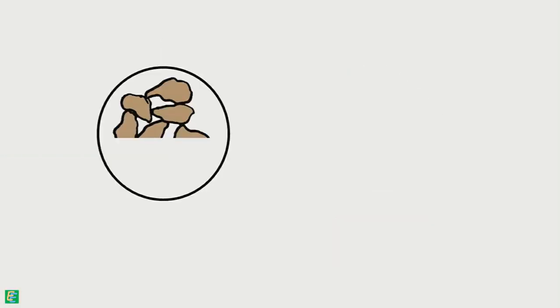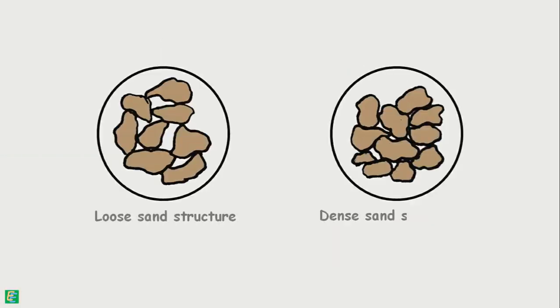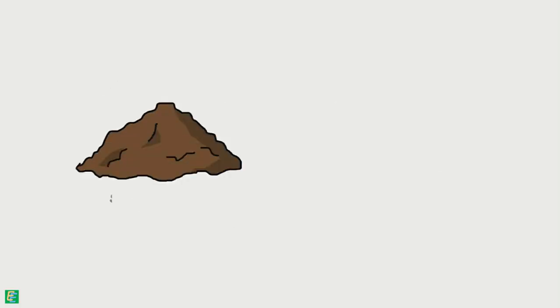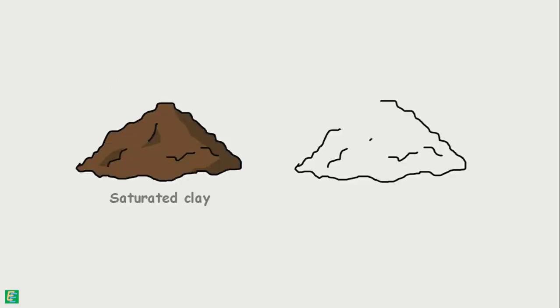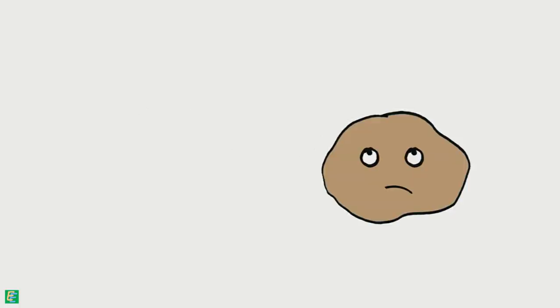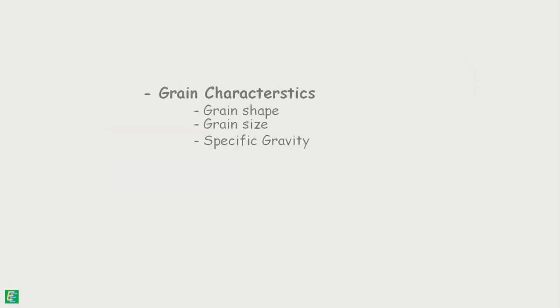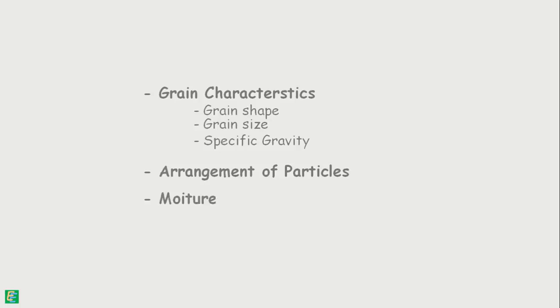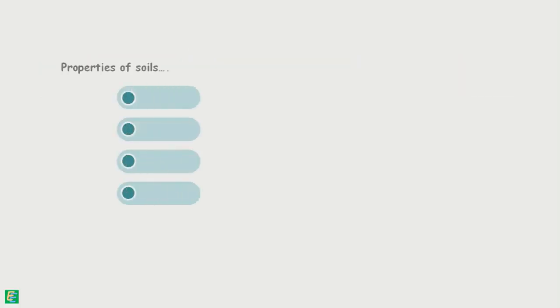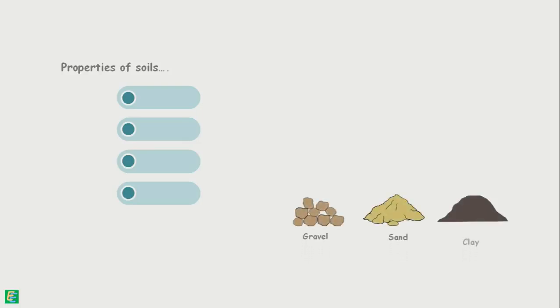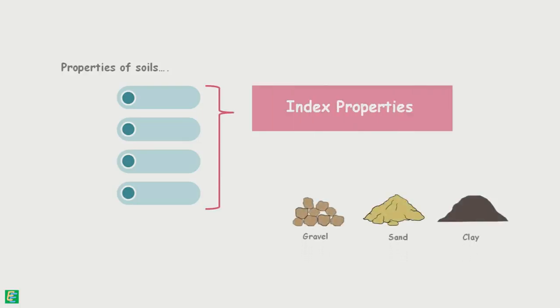A loose sand will behave differently from the same sand if it is dense. Similarly, saturated clay will behave differently from the same clay in the dry state. So, to understand the behavior of soil, we try to evaluate its properties in terms of grain characteristics, arrangement of particles, and moisture content. Using these evaluated properties, we try to classify the soil into different categories. And properties of soil that help in the identification and classification of soil are called index properties.